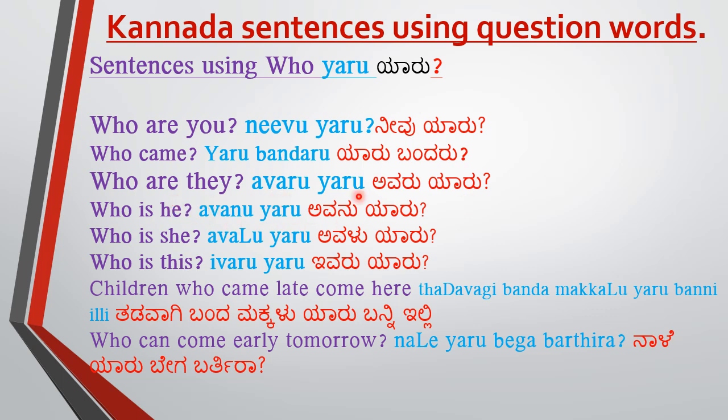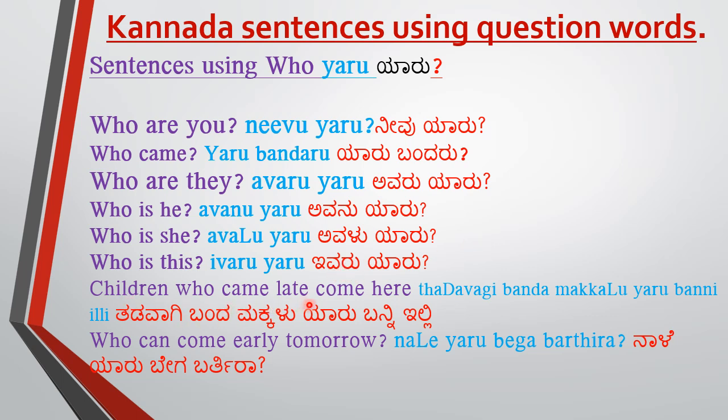Who are they? Avaru yaru? Who is he? Avanu yaru? So this nu comes for boy. Who is she? Avalu yaru? Lu comes for girl. Who is this? Ivaru yaru? Ivaru is the person who is standing near to you. Then this ivaru will be used.